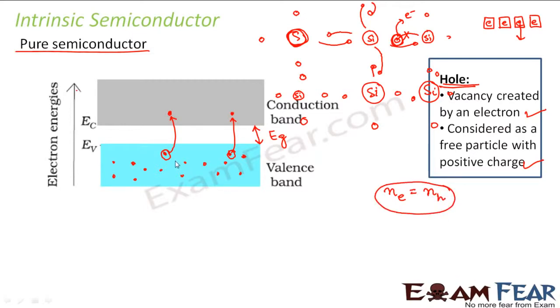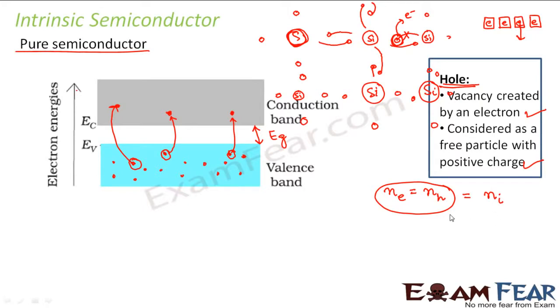You can very clearly see it from the figure. If two bonds have broken, if two electrons have gone to the conduction band, that means two holes will be created here. If one more electron jumps here, again one more hole will be created. So the number of electrons in the conduction band is equal to the number of holes in the valence band. So this number is denoted by Ni and it is known as intrinsic carrier concentration.